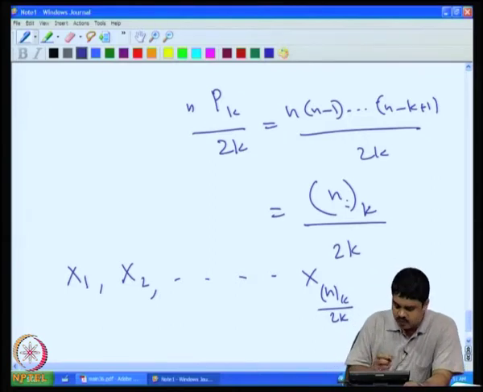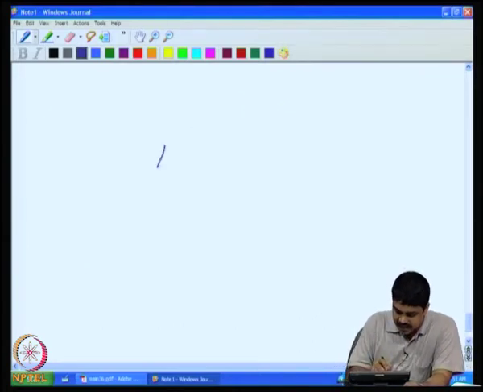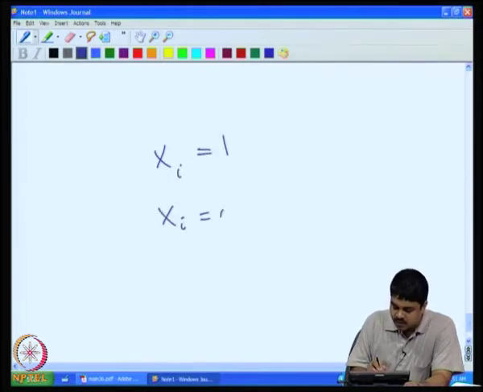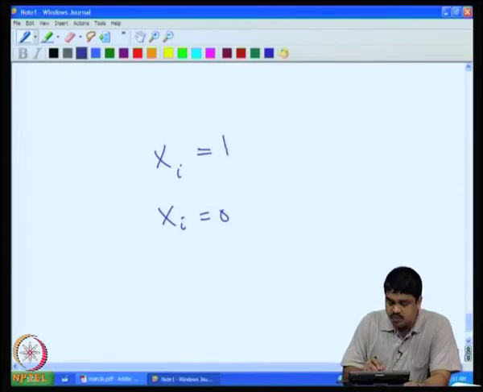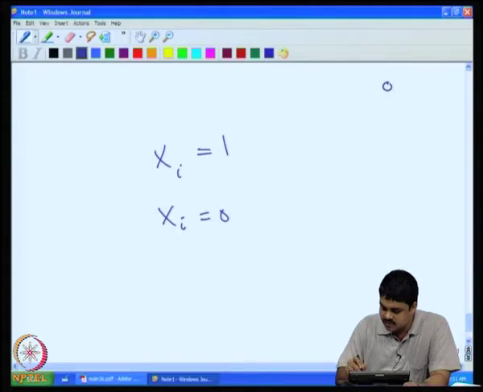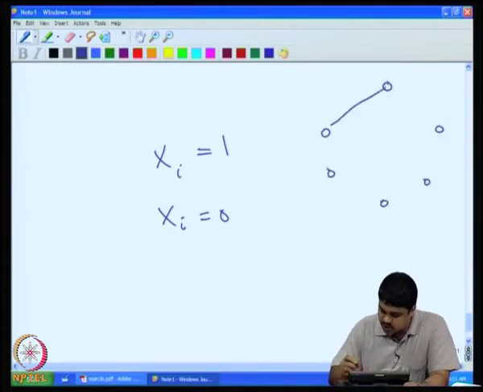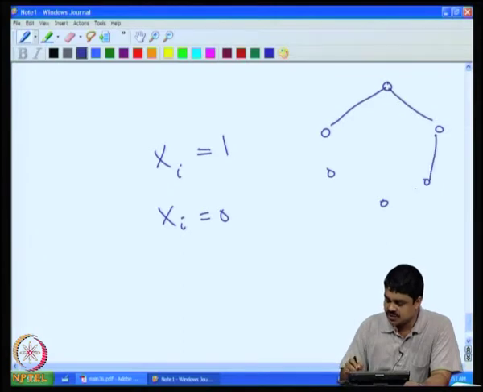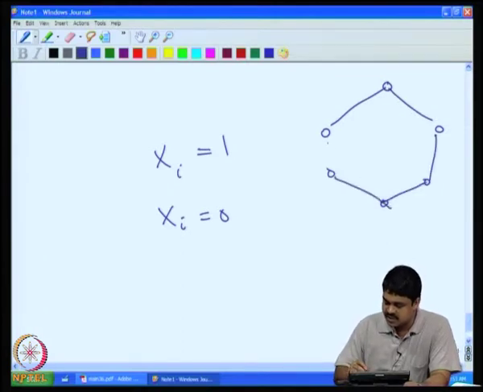And now the question is, what is the probability that xi is equal to 1? What is the probability that xi is equal to 0? For xi equal to 1, for this sequence of vertices we need this edge to be present, this edge to be present, and so on. All the edges have to be present.